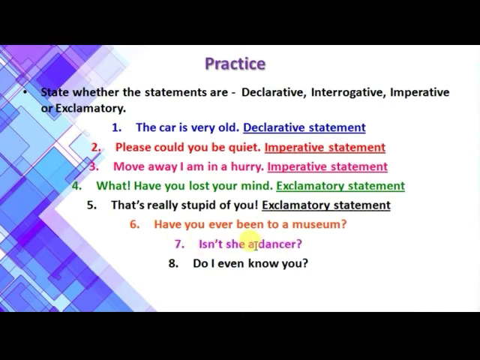This is also a question to you, so this also is an interrogative statement. The eighth one, can you guess the answer? If you compare the sixth and the seventh statement, being a question ending with a question mark, yes, the eighth one also is an interrogative statement.